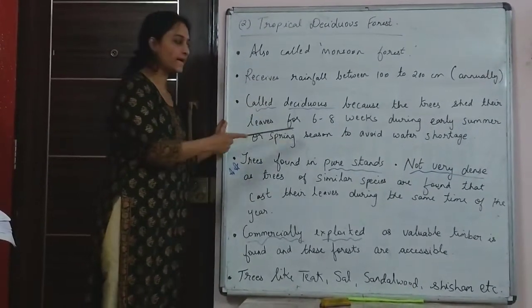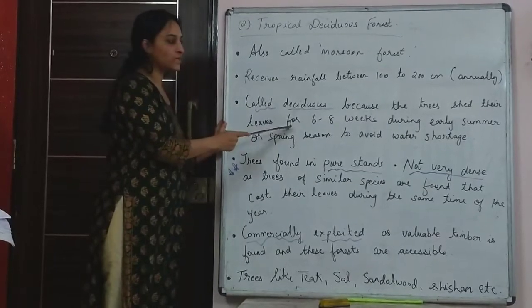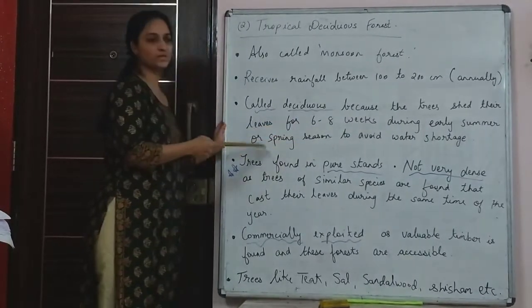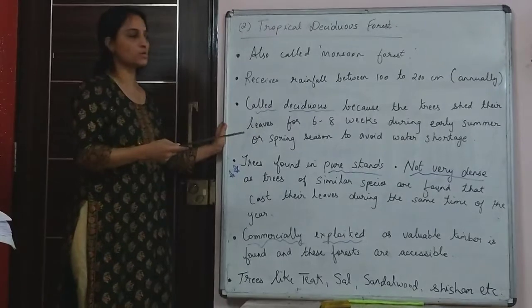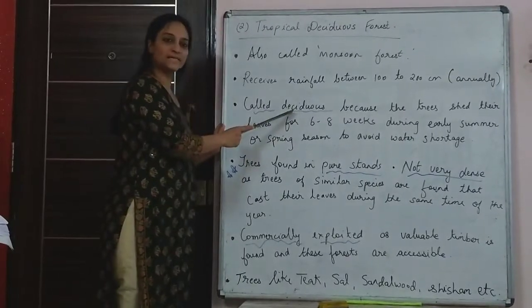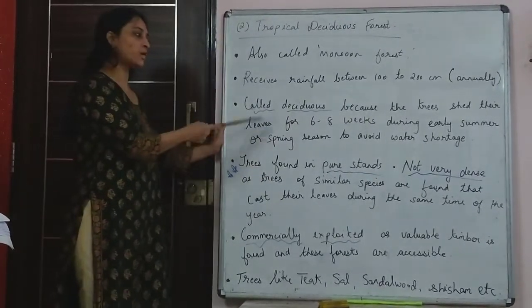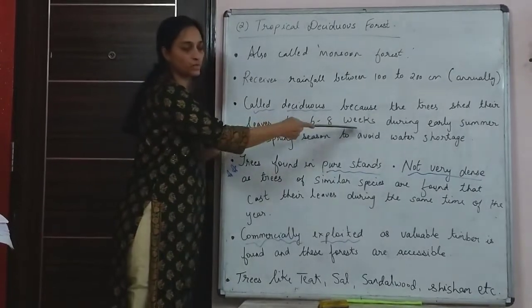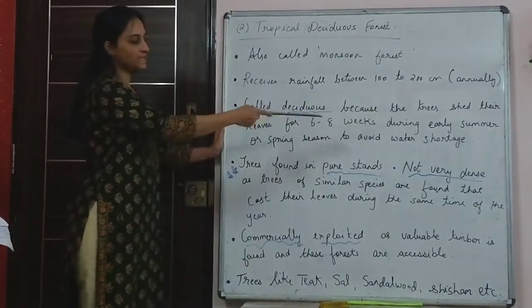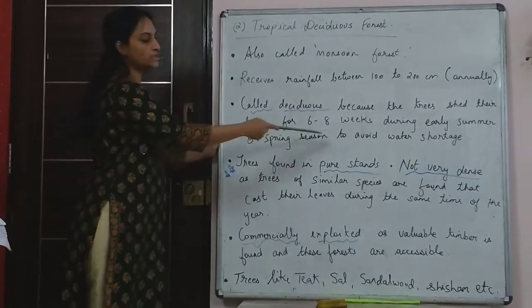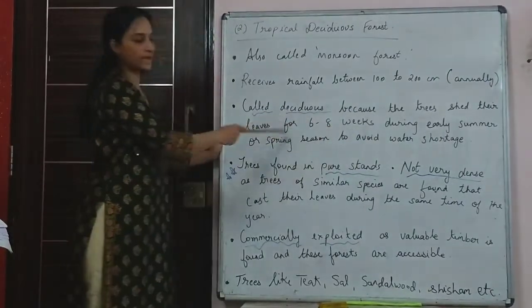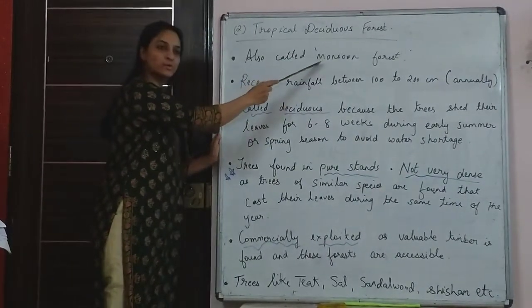So in order to avoid that, the trees shed their leaves during the dry season and during the early spring, in order to conserve water. So because of that, they're called deciduous. Because a question is asked on this, why? So you have to write, because for 6 to 8 weeks they shed their leaves during early summer or spring to avoid water shortage. That is why they shed their leaves. So they are also called monsoon forest.